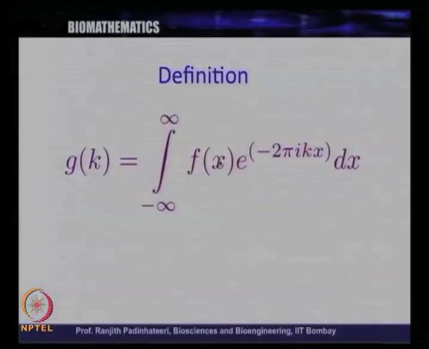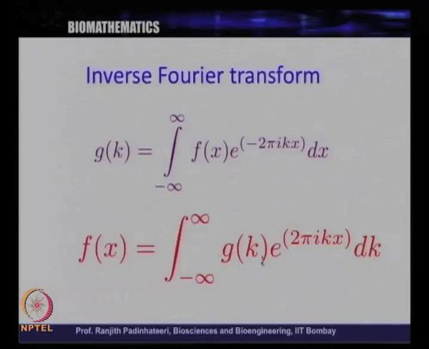Before going to an example, what we saw here is that if you know f of x, you can calculate g of k through this particular relation, and if you know g of k, you can calculate f of x by inverting this, and this is called the inverse Fourier transform. That is how to calculate f of x given g of k. It is exactly the same thing, but this minus becomes plus here. It was f of x e power minus 2 pi i k x. Here it is f of x.